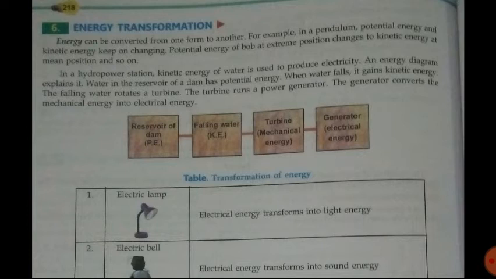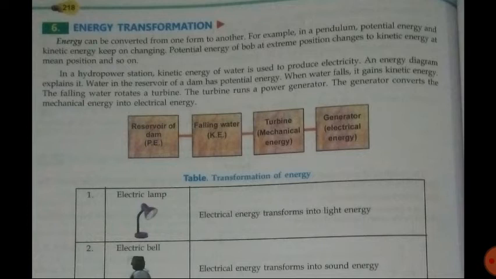That kinetic energy of water rotates the turbine, so there it becomes the mechanical energy because the turbine is moving, so mechanical work is going on there. That mechanical energy rotates the shaft of the generator, and then in the generator the electricity is generated. So the potential energy of the water in the reservoir is converted into electrical energy.